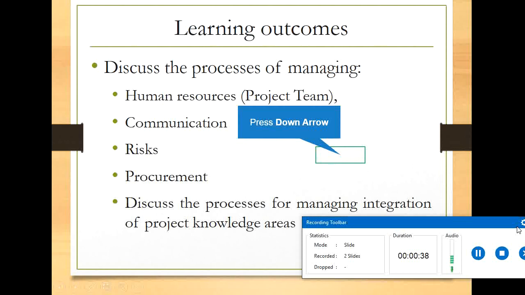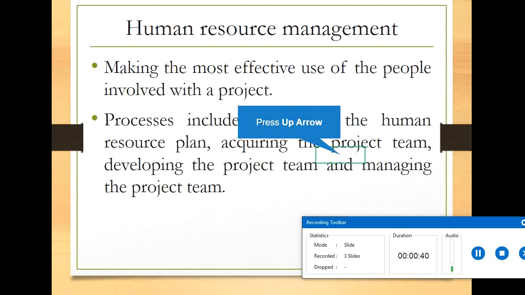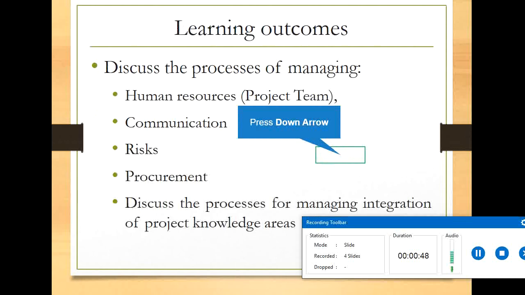This discussion covers the process of managing human resources, communication, risks, procurement, and also the process for managing integration of project knowledge areas. These are additional areas which are essential, but additional after the core areas.